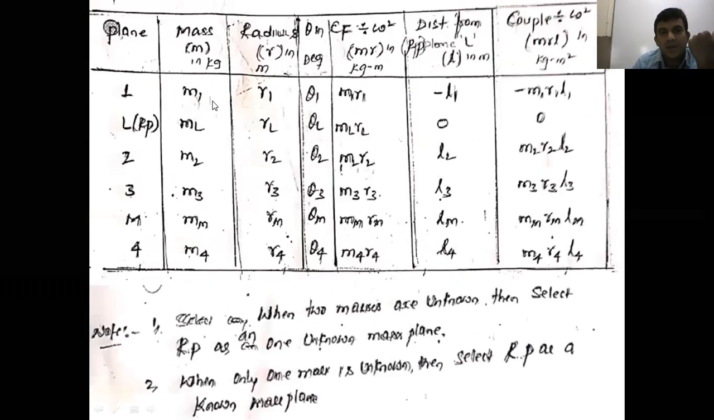How do you construct the table? The first column is the plane. How do you assign the plane positions here? In the same way as in the space diagram, from left to right. Next come the masses, the radius of rotation, the distance from the x-axis, and the orientation of the angular position of the masses with respect to the x-axis. Then the centrifugal force divided by omega square is m into r. Now the distance from the reference plane, then the couple, which is force into perpendicular distance.